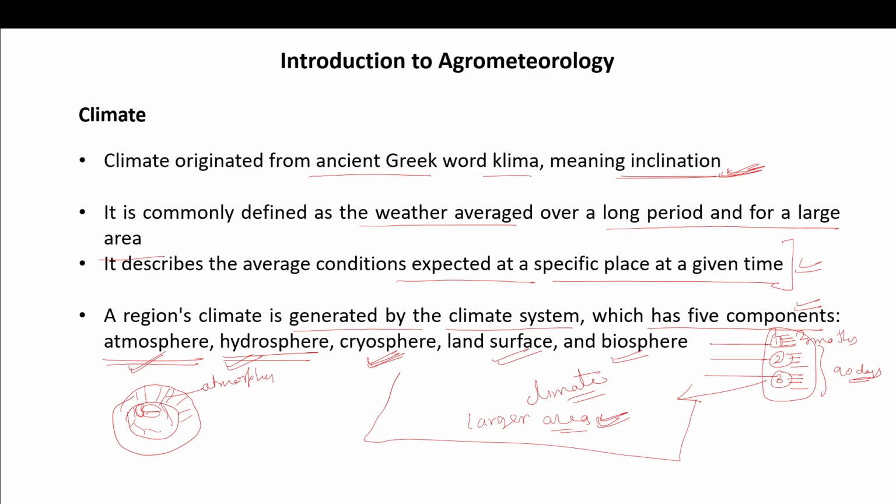Okay, so icebergs are there, we have glaciers. All of these come under the cryosphere. Land surface, and also the biosphere. So all these 5 components generate a climate system, right?